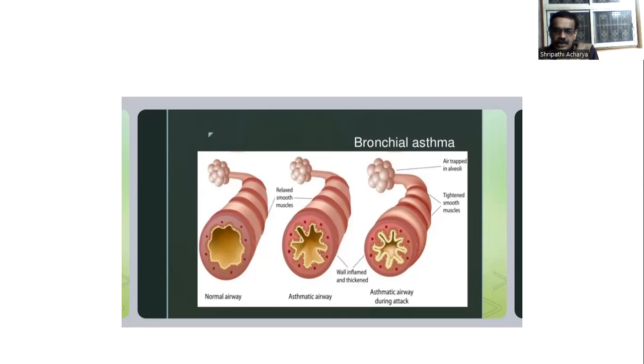Next stage is emphysema. Even if not treated, then it will lead to cor pulmonale, right ventricular hypertrophy is seen. Then cardiac failure and respiratory failure. This is the course of the disease.